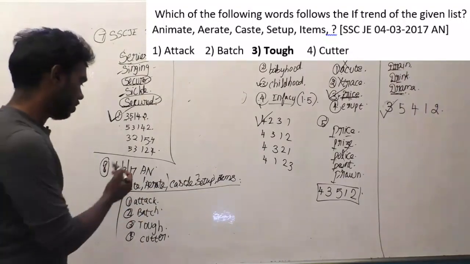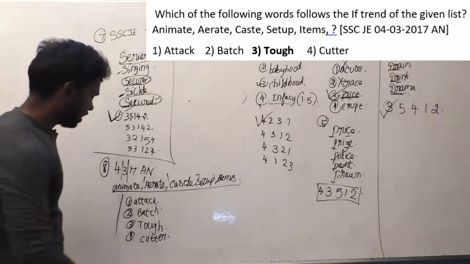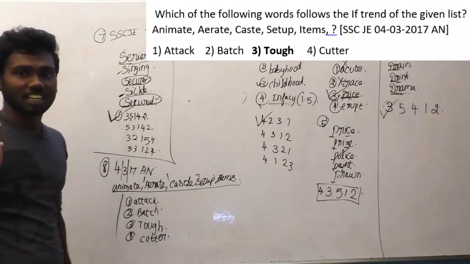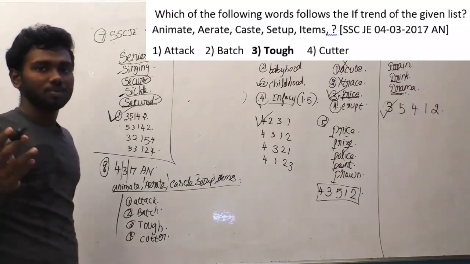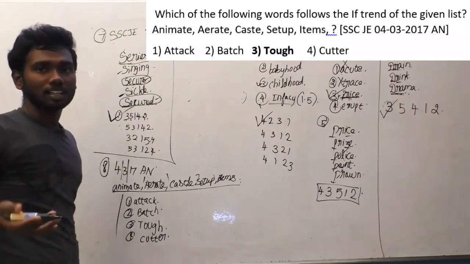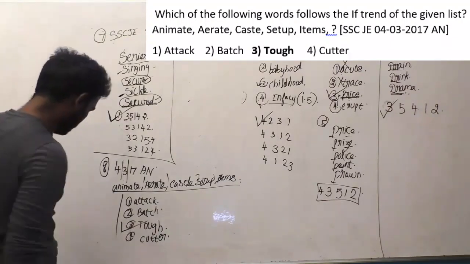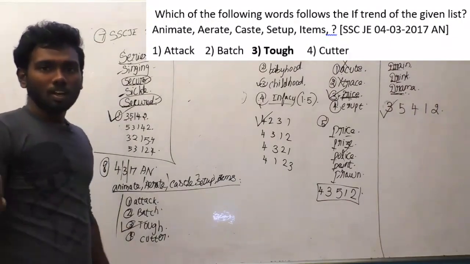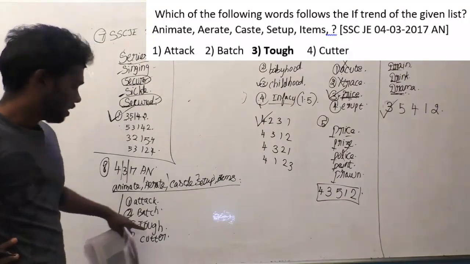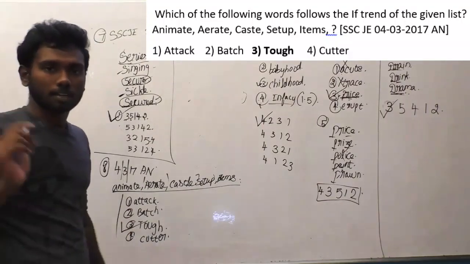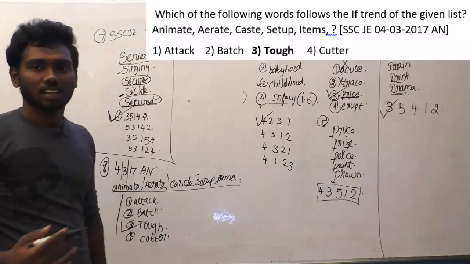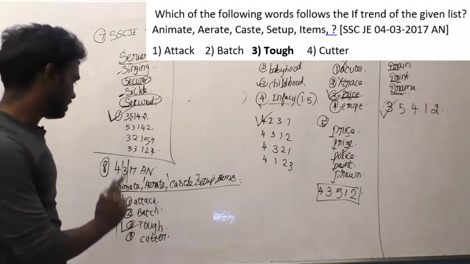And we will see easily what is the thing here. Before saying the logic, I will say the answer option and I will give you some time. You can pause the video and guess how this answer option comes. The answer here is tough. Okay guys, how does the answer option tough come here? Just think of it. Okay, it's time to reveal the answer.